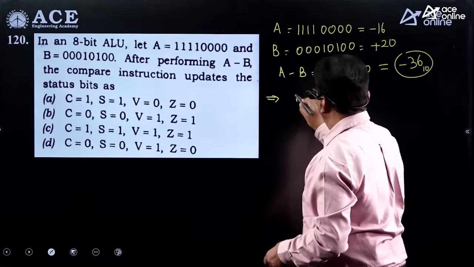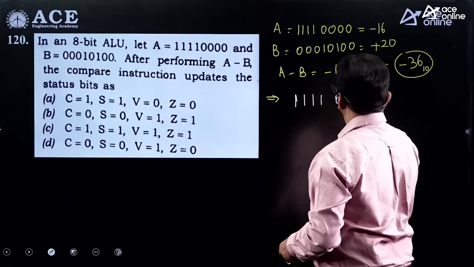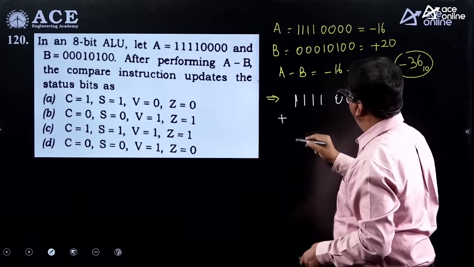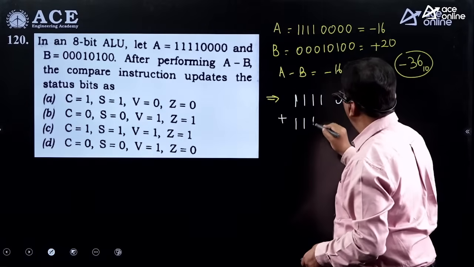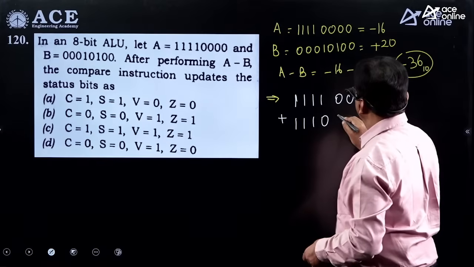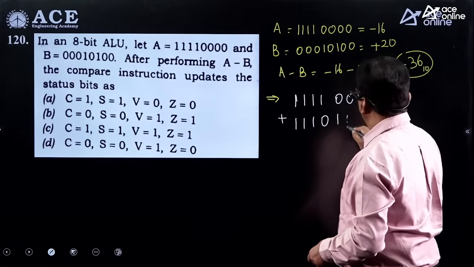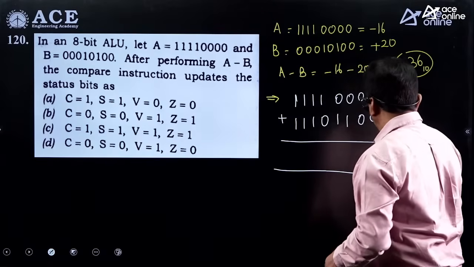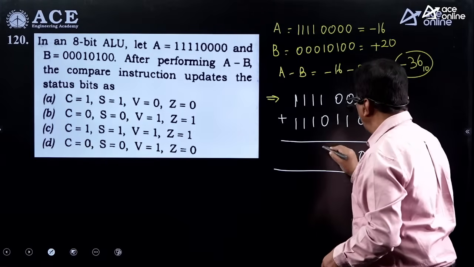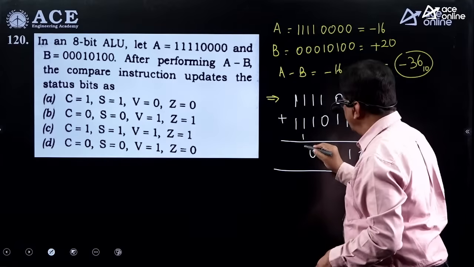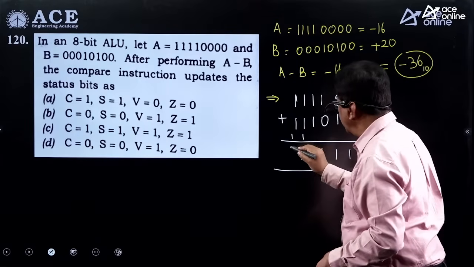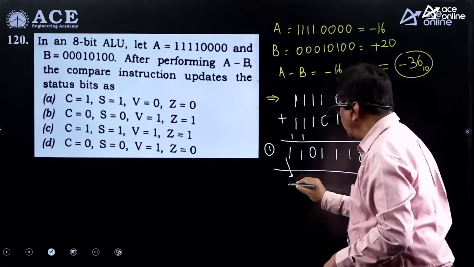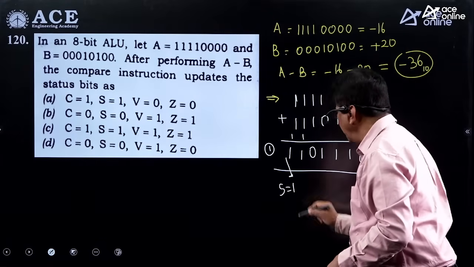So how to perform this and how to find out the result is this one. Take the A, 1111 0000, added to the 2's complement of B. This becomes 1110 1100. Add it. Okay, this is 0 0 1 1 1. This is 1 plus 1 is 10, 1 plus 1 is 11, 1 plus 1 is 11. Yeah, from here you can see MSB is equal to 1, hence sign flag equal to 1.